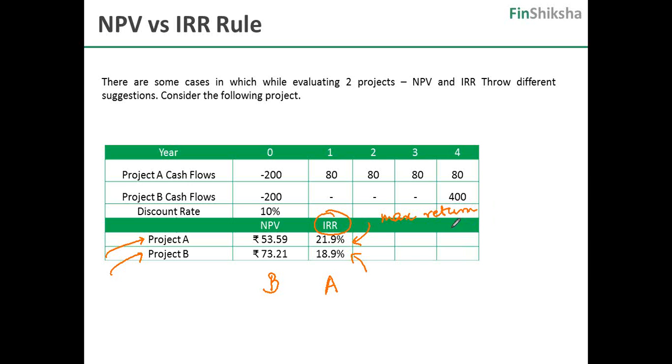So effectively, in the case of this kind of a scenario where you have a dilemma between choosing a project based on NPV or IRR, we will stick to the project that is superior in terms of net present value. For my $200 million, the project that gives me a higher NPV in terms of the money is what I will select. Fine. So in the event of a conflict in the rule, you will effectively select the one with a higher NPV.